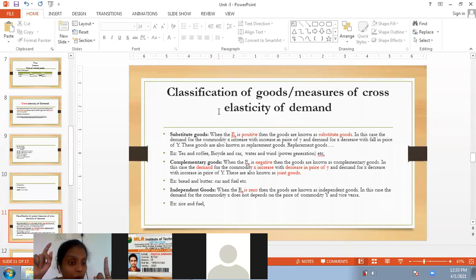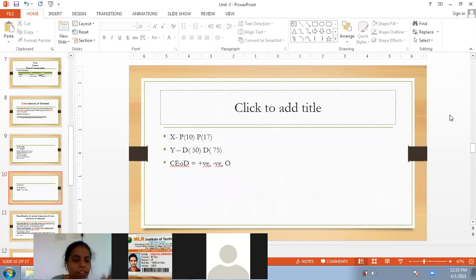What are substitutes? Guys, for example, here we have taken X and Y as two different products. When will we call X and Y substitute goods? It depends upon the cross elasticity of demand.